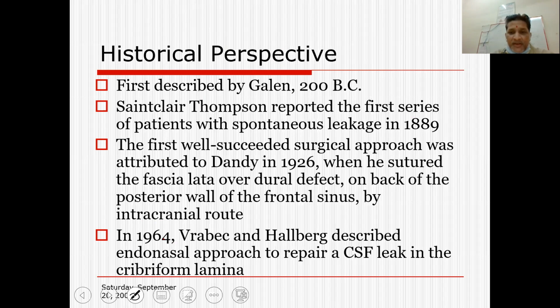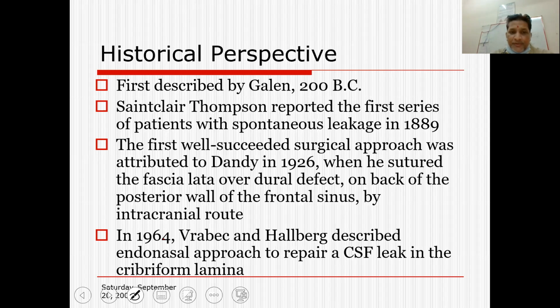But by the advent of good quality endoscopes and a variety of skull base repairing materials, or flaps available like the Haddad flap and the Casanova flap, it is now widely accepted that the majority of CSF leaks of the skull base can be repaired endoscopically, through the nasal cavity.